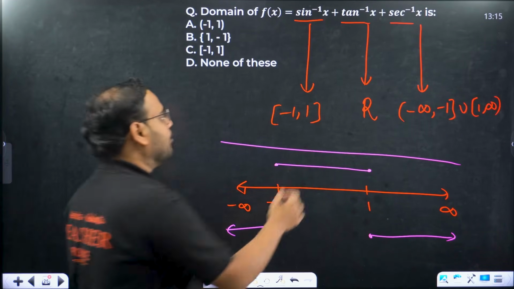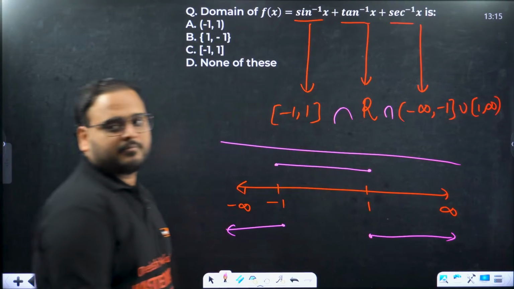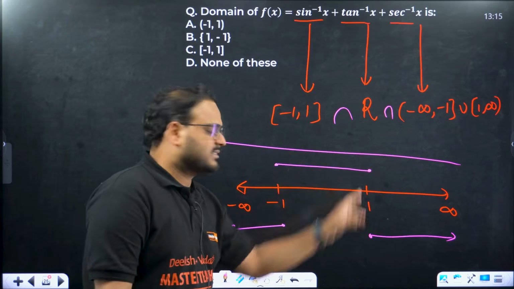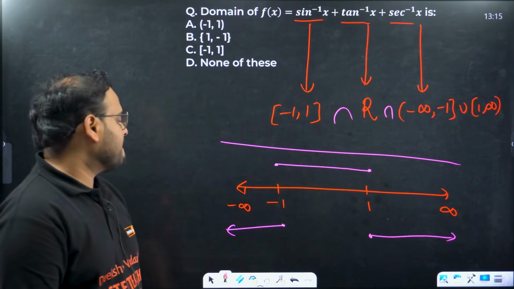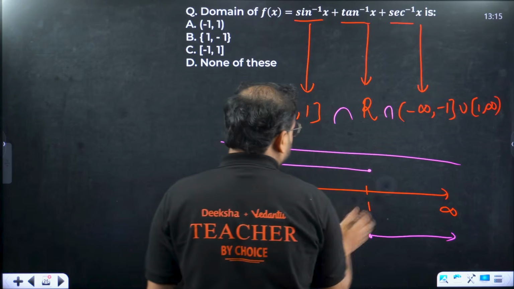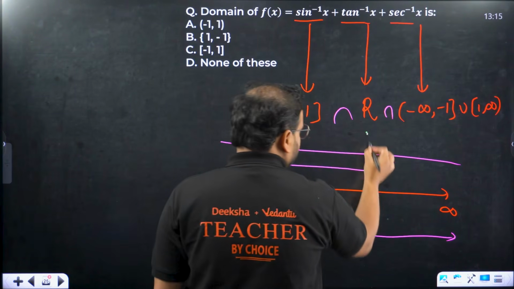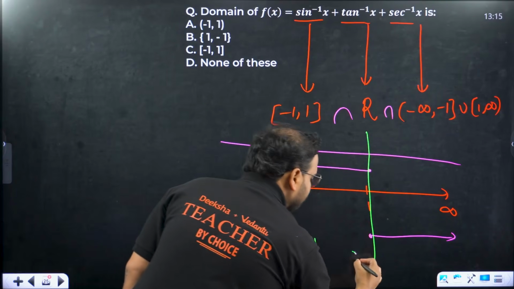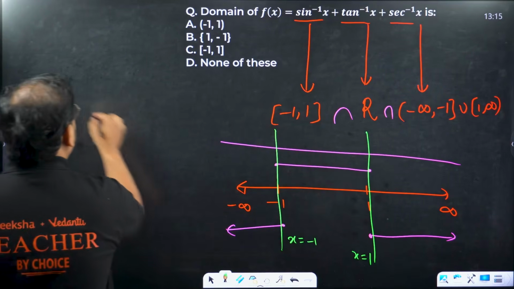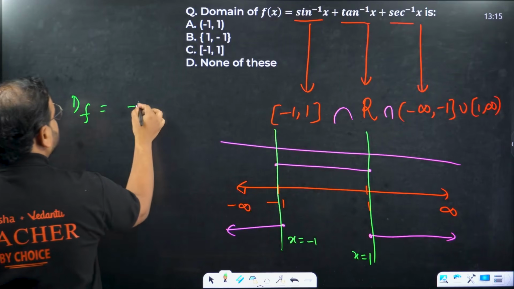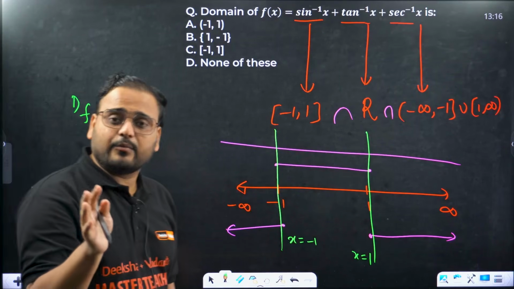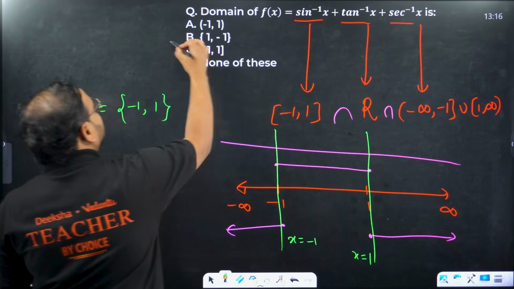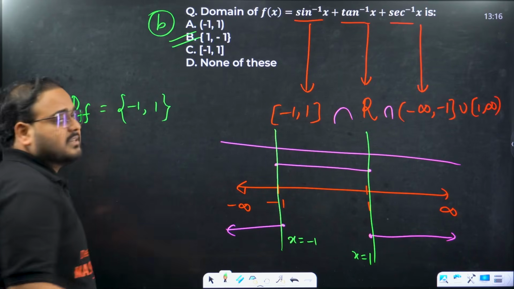What I said, intersection of all. If you take the middle part, this is not there. If you take this side or that side, then sin x is not giving me anything. Sin inverse of x is not giving me anything. It means I have only one situation over here, which is this particular line and this particular line. This line is x equals -1, and this is x equals 1. So the domain of the function f is only -1 and 1. Is it all between -1 and 1? No, only -1 and 1, and that we write in terms of middle brackets. My answer is option B.